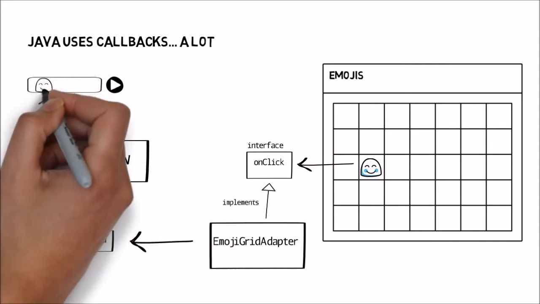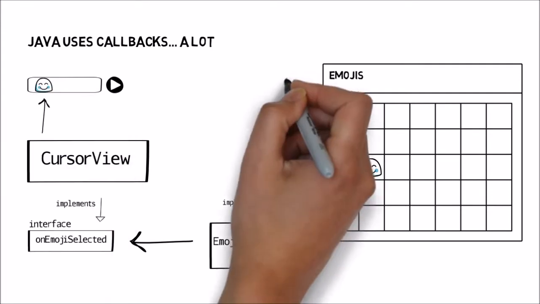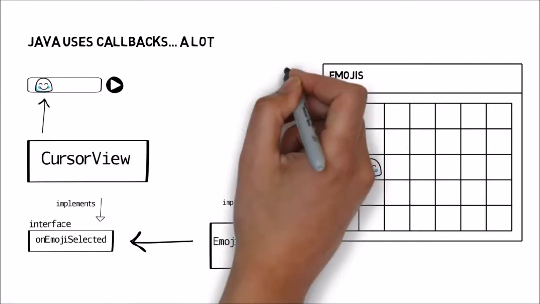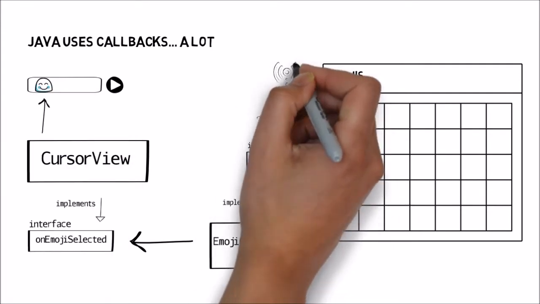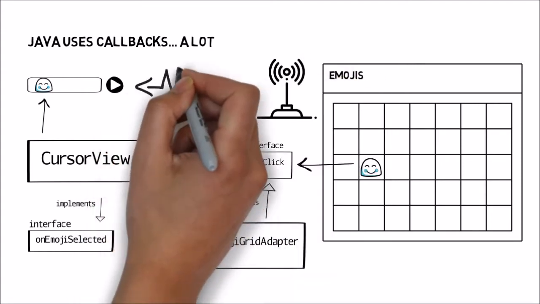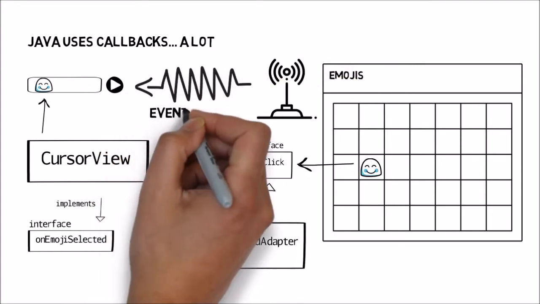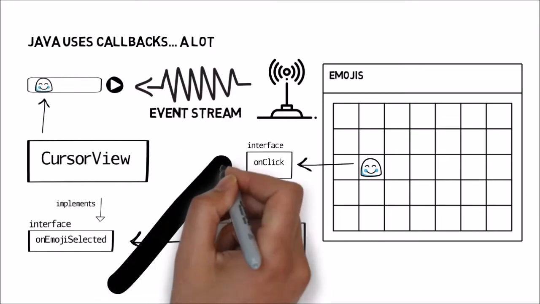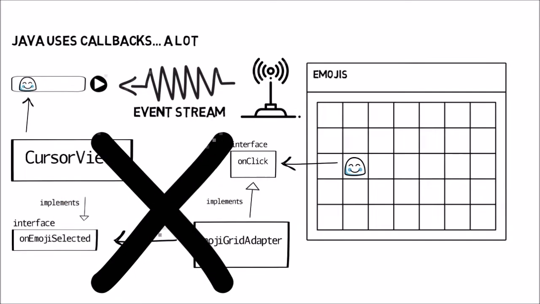Imagine that instead we can easily implement a way for the emoji grid to broadcast the emoji which the user clicked on, and our text field reacts to this broadcast and adds the emoji to the message. This device for publishing and receiving information is called an event stream.